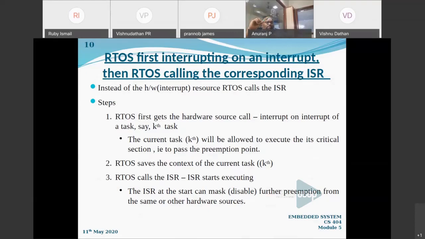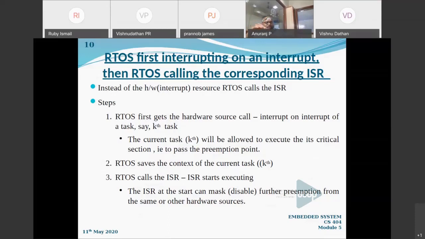And in an embedded system, in the working of an embedded system, a hardware resource is going to interrupt the process, right? Okay.